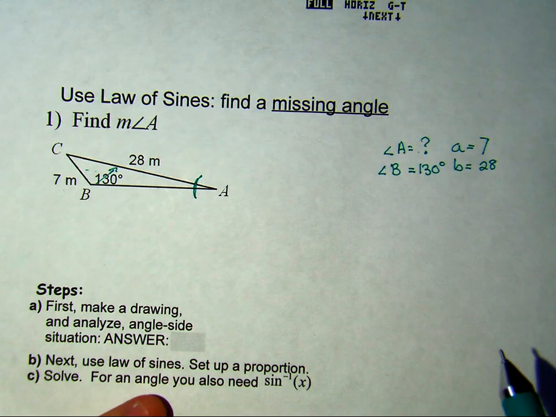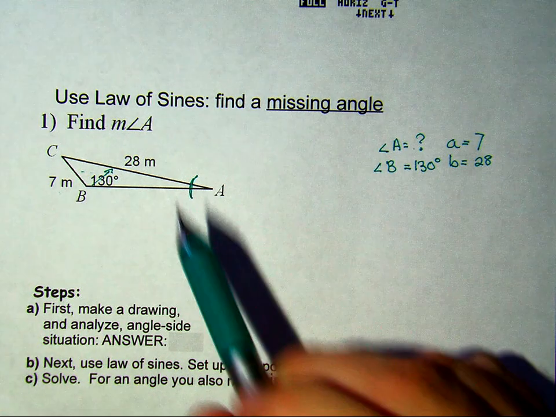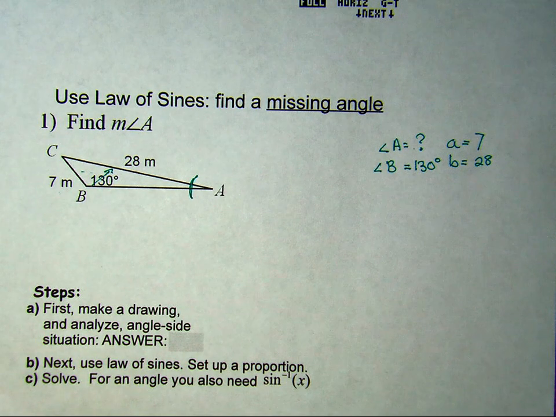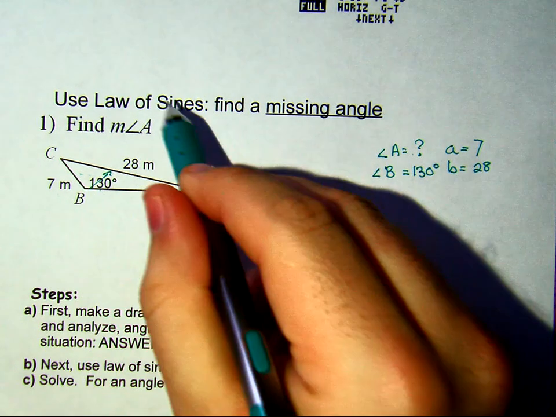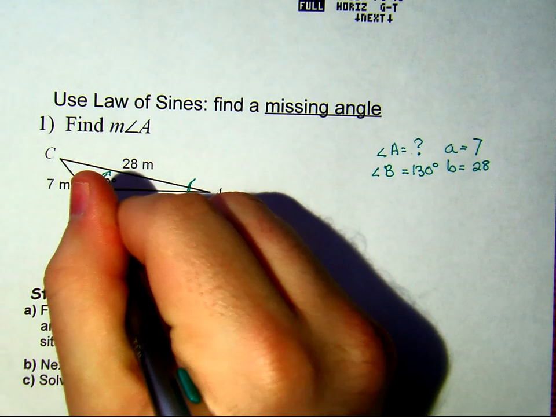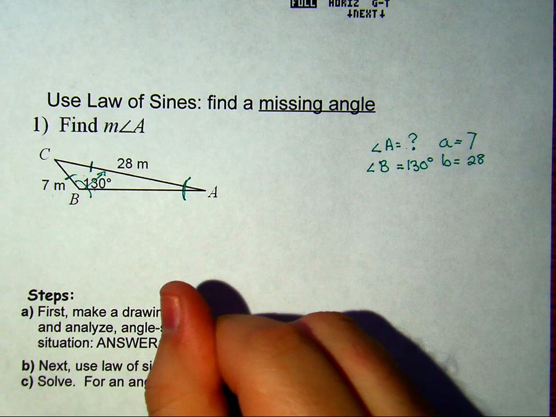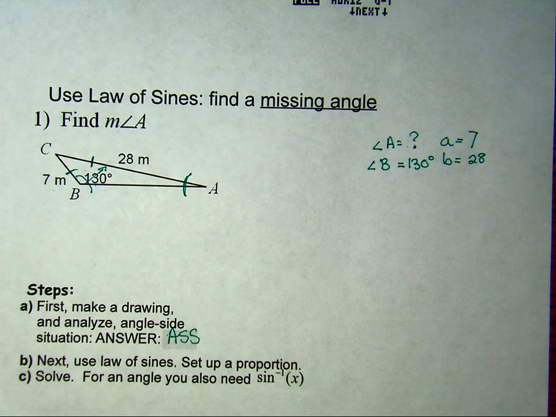Okay. We want to always analyze what type of triangle we are looking at. Is it side, side, side? Is it ASA? Is it SAS? Is it ASS? Is it a Nash triangle? Well, let's take a look. We go in a clockwise direction, so I have an angle, and then a side, and then a side. So this is indeed an ASS ambiguous case triangle. However, because I actually gave us the picture, I do not have to check for ambiguous case. We'll talk more about that in the second video.